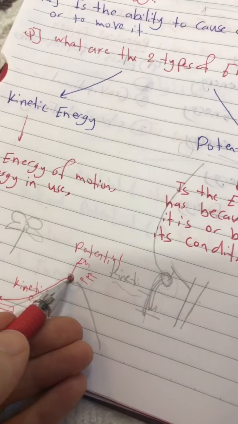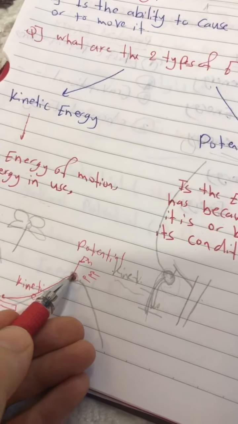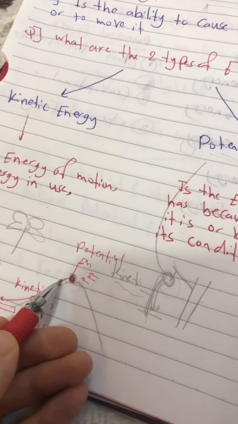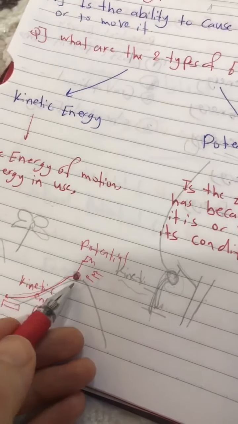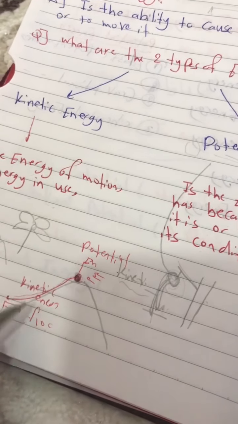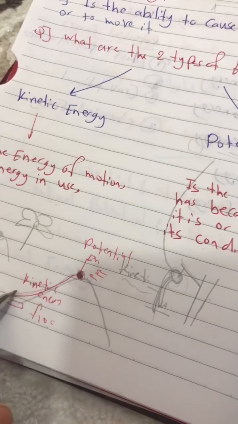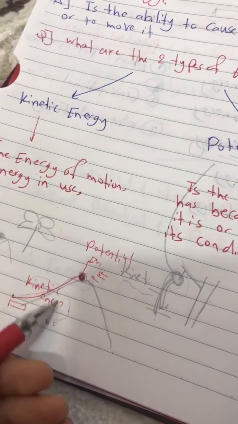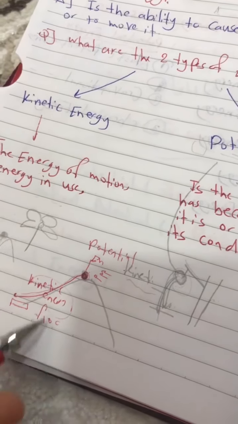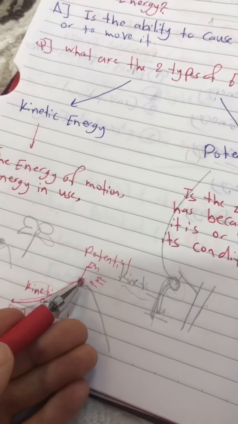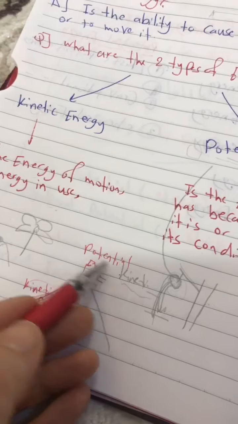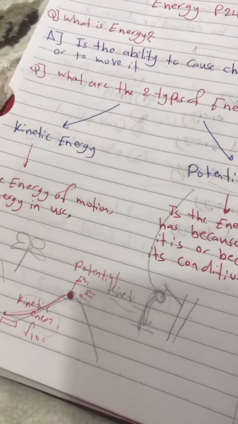Okay, now what is potential energy? When you see any substance before doing work, before starting anything, this is potential energy. But when they start moving from one place to another place, this is kinetic energy. One more time, when you see anything that is moving, we call it kinetic energy. When you see anything that is stopped before moving, this is what you call potential energy.